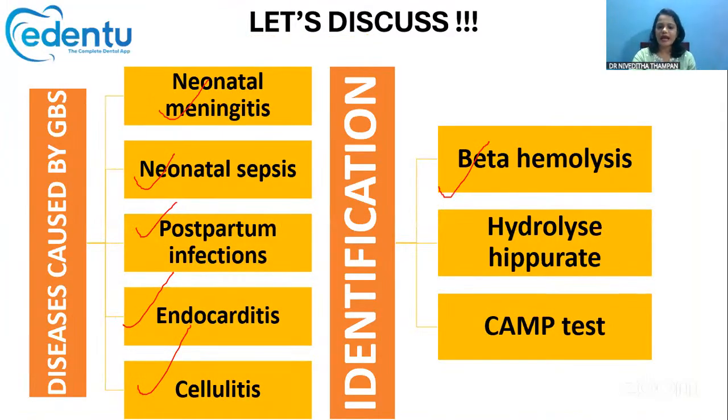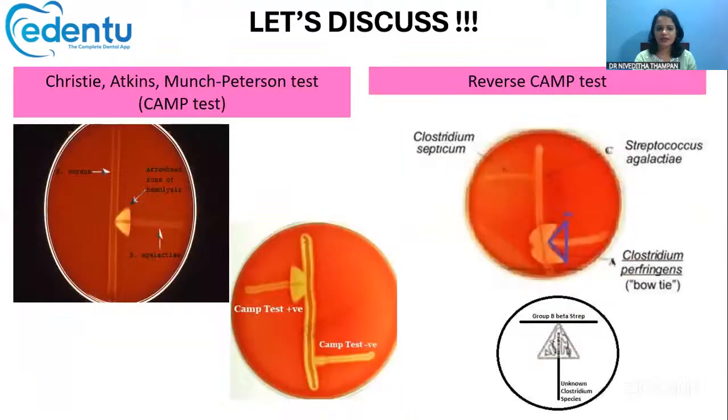The next one is that it hydrolyzes hippurate, so the hippurate test will be positive. If sodium hippurate is present, the enzyme will act on it and release its products, glycine and benzoic acid. That is the hippurate positive test, and the CAMP test will also be positive. What do you mean by this CAMP test? CAMP stands for Christie Atkins Munch-Petersen test.